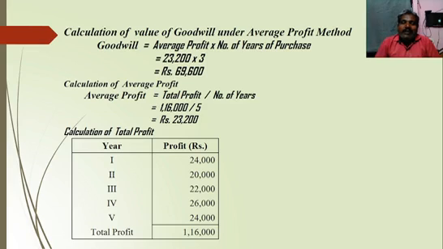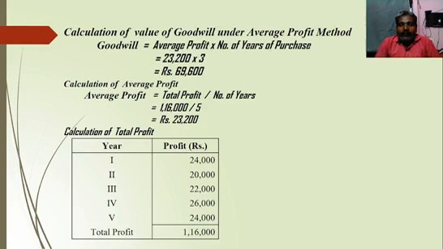Open two columns, year and profit. In the year column, we put 1, 2, 3, 4, and 5. In the profit column, the first year profit is 24,000, second year 20,000, third year 22,000, fourth year 26,000, and fifth year 24,000. So the overall total profit is 1,16,000. With the help of total profit, we find the average profit: 1,16,000 divided by 5 years gives rupees 23,200. That is called the average profit.